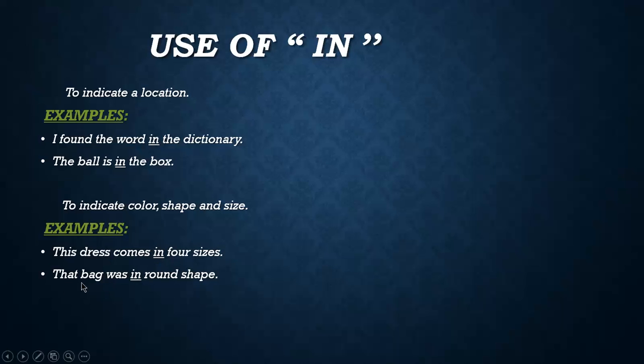Next example: That bag was in round shape. Here the preposition in is showing the shape of the bag. I have told you that prepositions are followed by a noun or pronoun. You can see that in these examples the prepositions are followed by nouns.